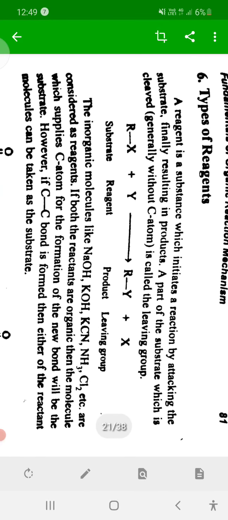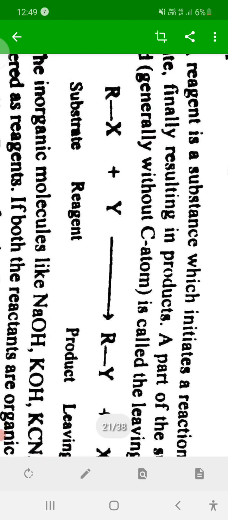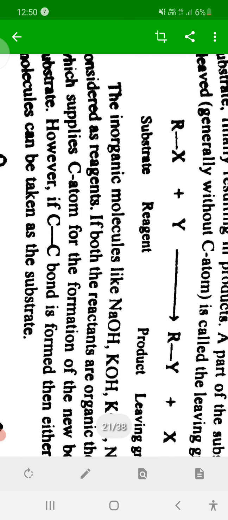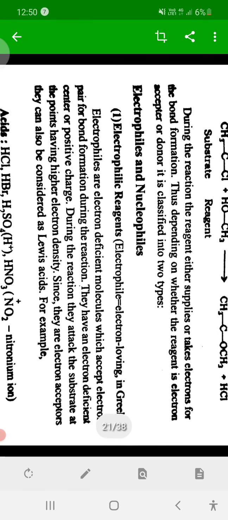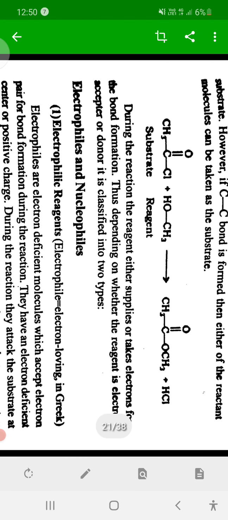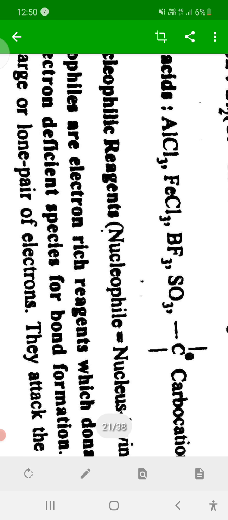Reactions are classified on the basis of the type of reagent used. On that basis, reagents are of two types: electrophilic reagents and nucleophilic reagents.